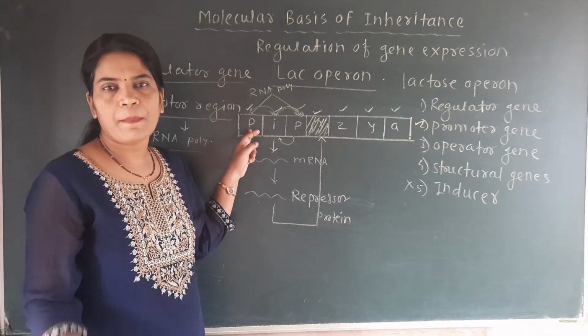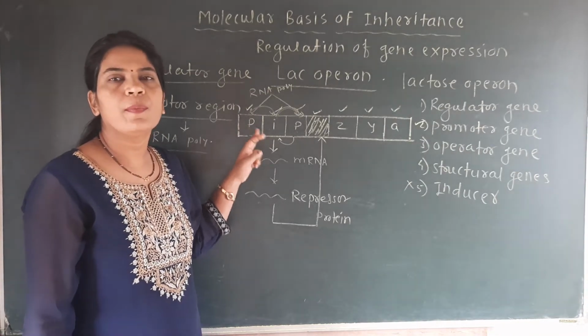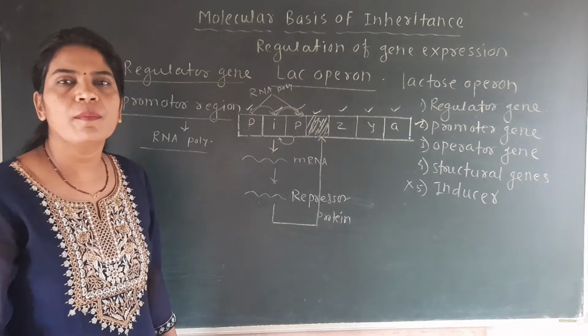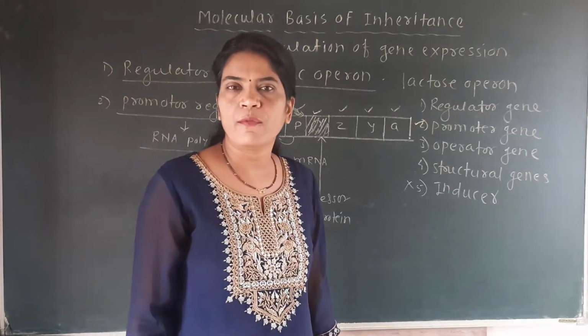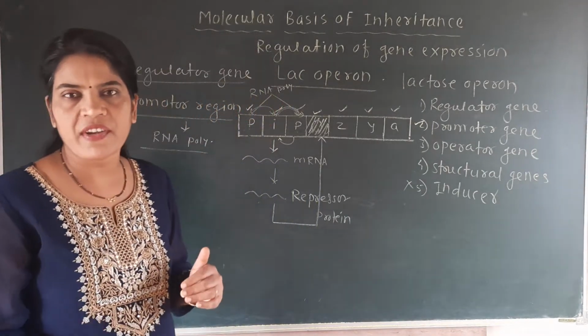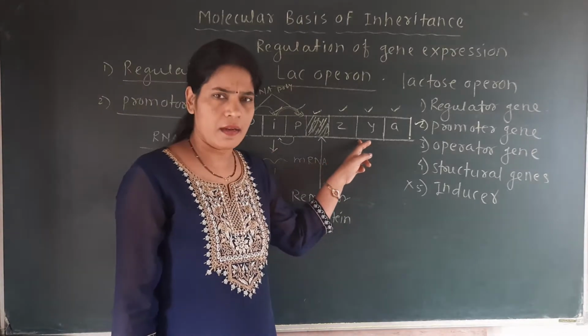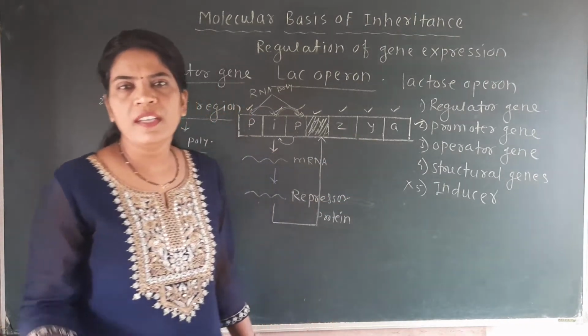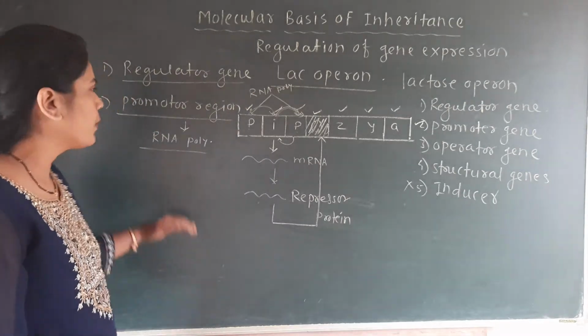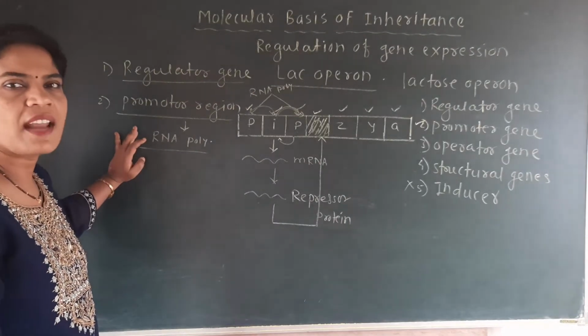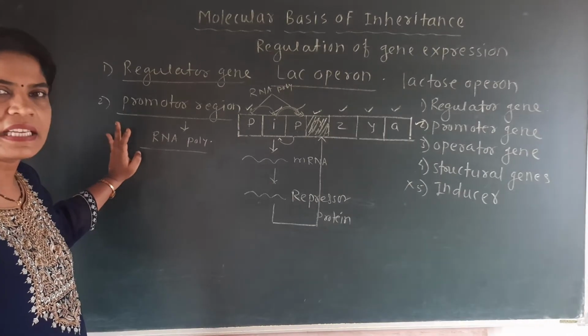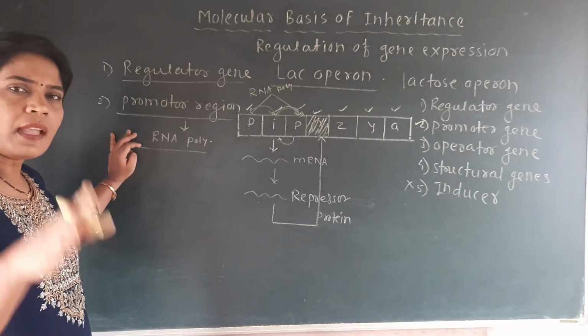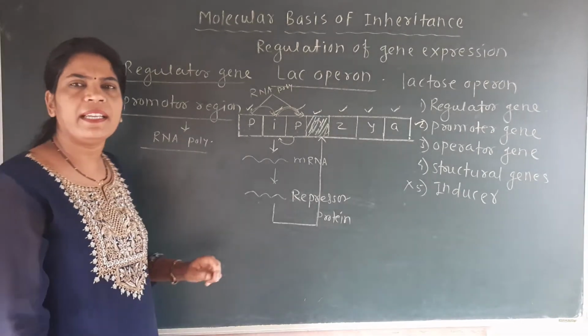According to the base sequence of the DNA on the promoter region, the base sequence of the DNA of the template strand will be synthesized, and this template strand is required here, on which mRNA will be formed. So these are the two important points of the promoter region. First, RNA polymerase binds on the promoter region, and second, the base sequence of the template DNA.